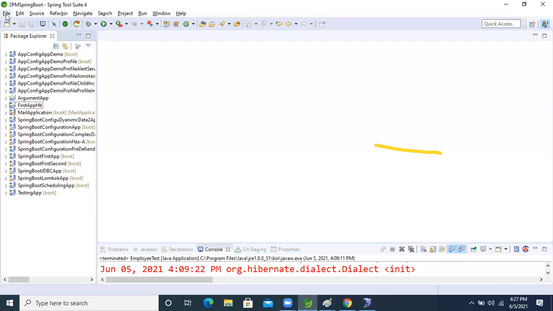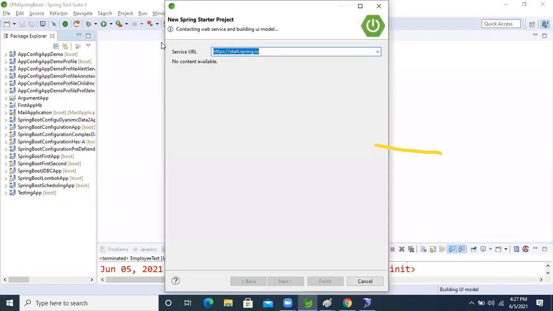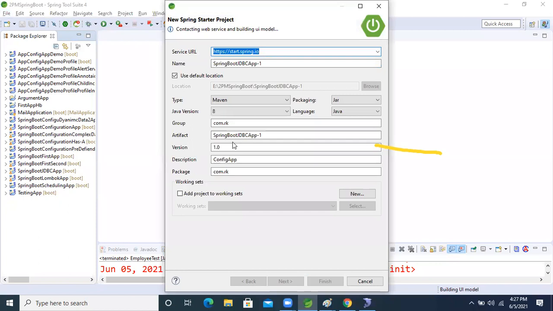So what we will do now is create one Spring Boot application. File, new, Spring Starter project. Take the Spring Starter project. I'm going to take the project name as SpringBootFirstDataJPAApp, application. Okay, so fine now, guys.